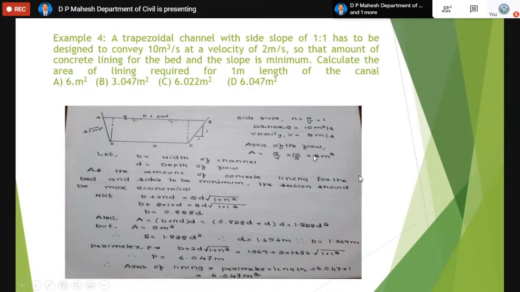We are again getting the area as 1.828 D square, so when you equate these two, you will get D, which is 1.654 meter. We can also find B.